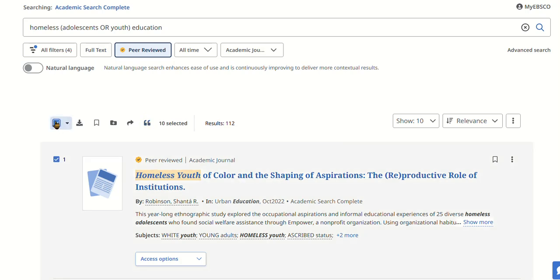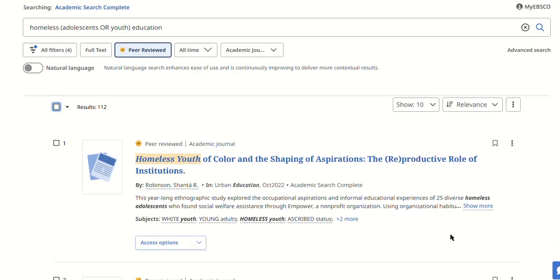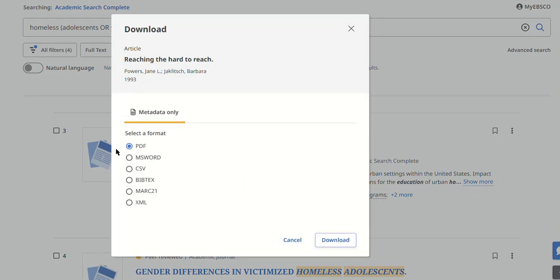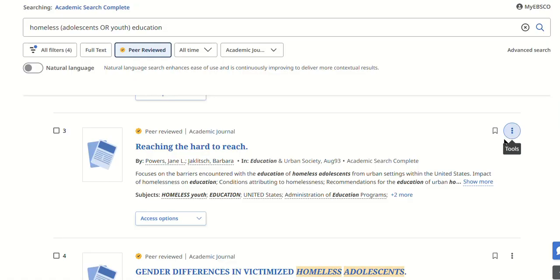Okay, I'm going to deselect those 3. And what happens if you want simply to look at one article, cite it, etc.? Over here on the right, this is how you deal with one article. You can download it, you can cite it, add it to a project, share it, etc. For the download feature, you can choose a format and then just click on download. So for individual citations, that's another way of getting at them, just through this side option here. The citation feature will only cite this one article, and that's all.